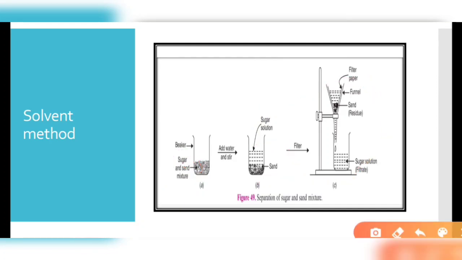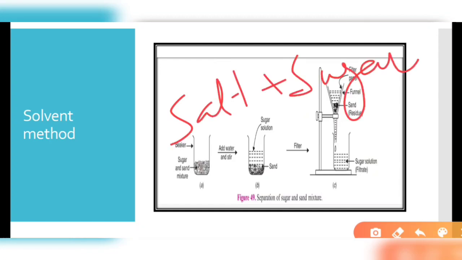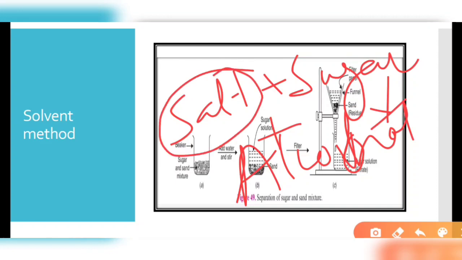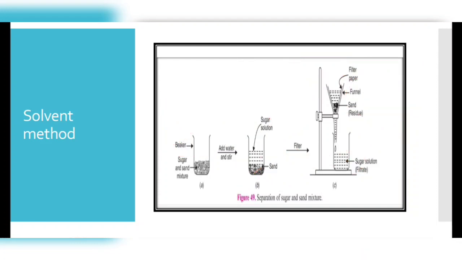There are many more examples. If salt and sugar are mixed, we can separate them by adding alcohol as a solvent. In alcohol the sugar will dissolve, but the salt will not. So by applying the property of solubility of a substance in a particular solvent, we can separate two solid mixtures.